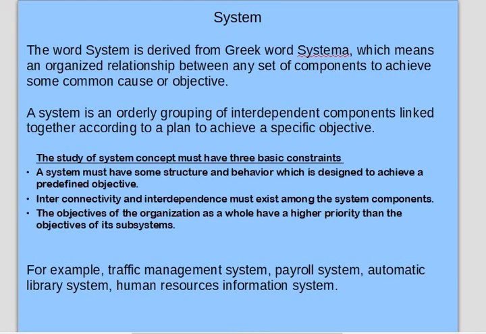So, what is a system? A system is a term which came from the Greek word systema, which means the organized relationship between any set of components or any set of subsystems to achieve some common objective or goals. Or, if we go with the formal definition, a system is an orderly group of interdependent components which are linked together according to a plan to achieve some specific objective. And this objective can be any decision making to uplift the growth of any organization.